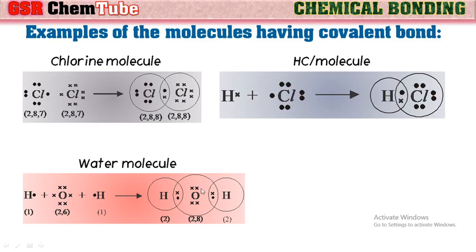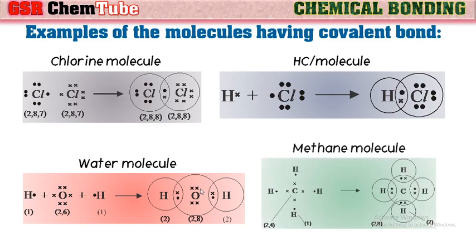So by this way, a water molecule is formed. Let us see one more molecule, that's methane. In the methane molecule, the central atom is carbon. It has 4 valence electrons, whereas it needs 4 more electrons to get the octet configuration. So here it is combining with 4 hydrogen atoms which are having 1 electron each in their valence shell.